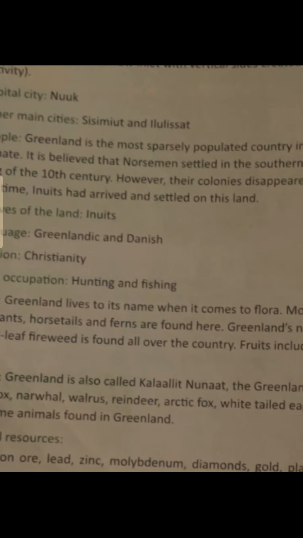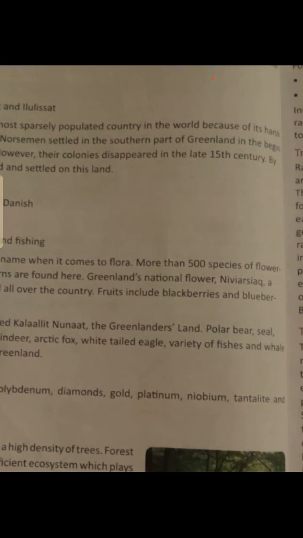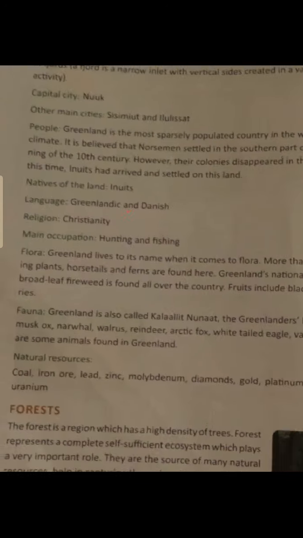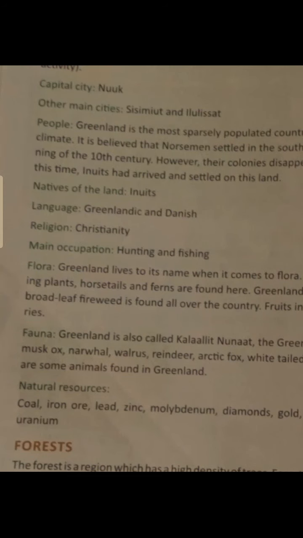Greenland. It is hard to believe but true that the highest temperature recorded in Greenland is about 10 degrees Celsius. So you just imagine, the highest temperature in Greenland is only 10 degrees.